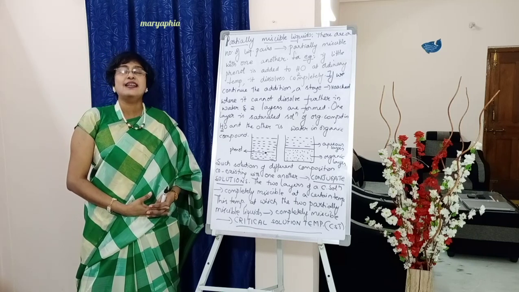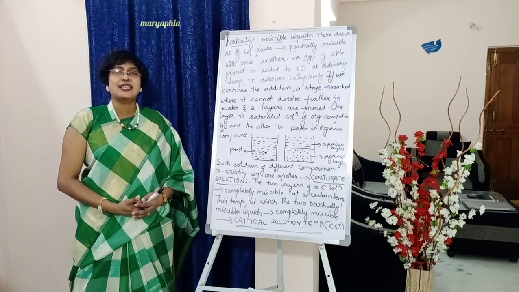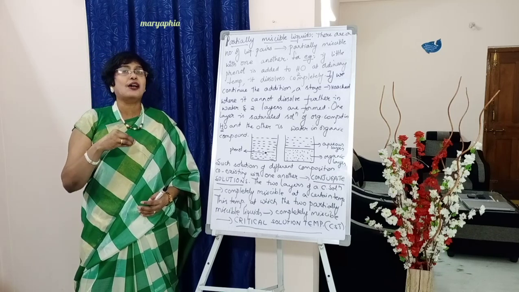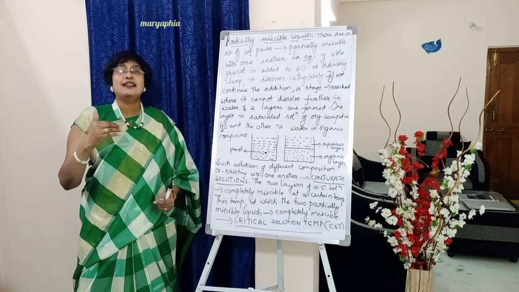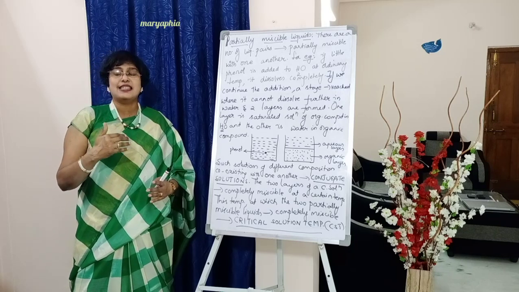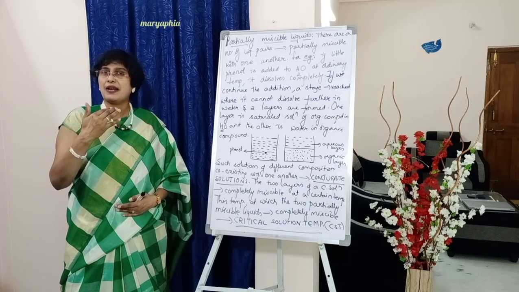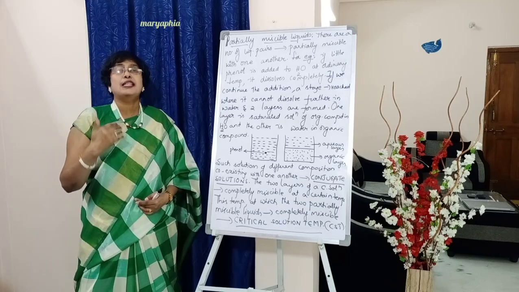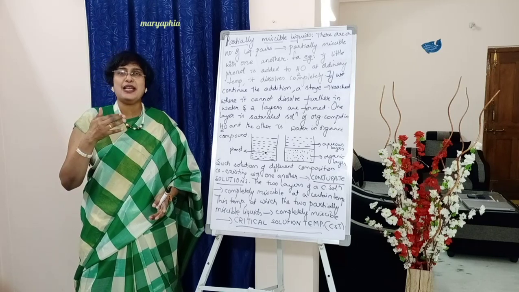What happens? We reach a certain stage at which phenol cannot dissolve in water. Rather, we can observe two different layers in the beaker, separated like this, two solutions of different composition.